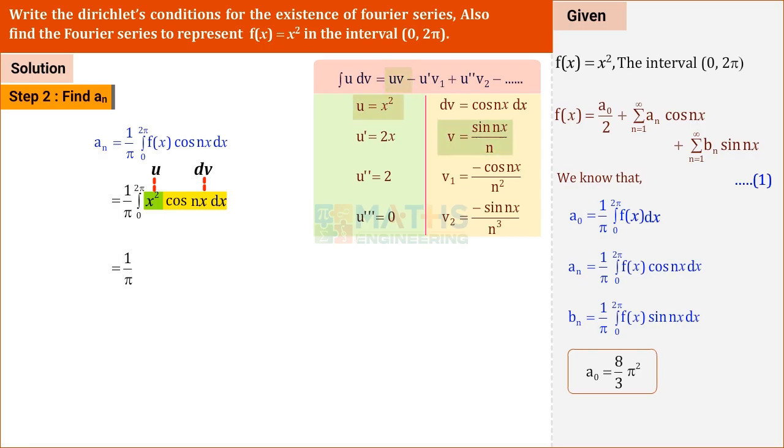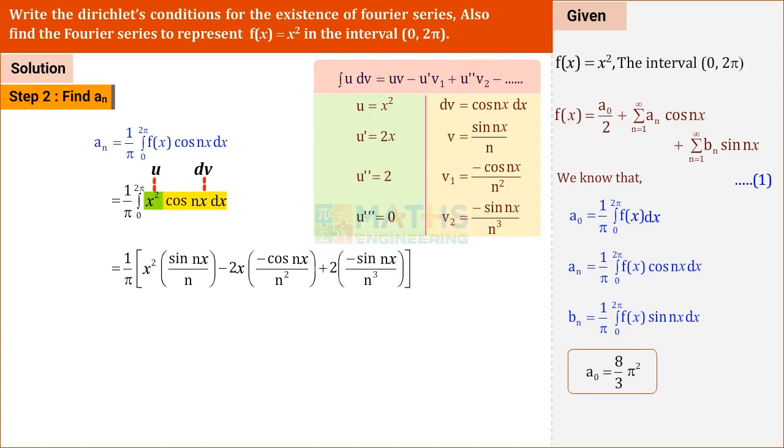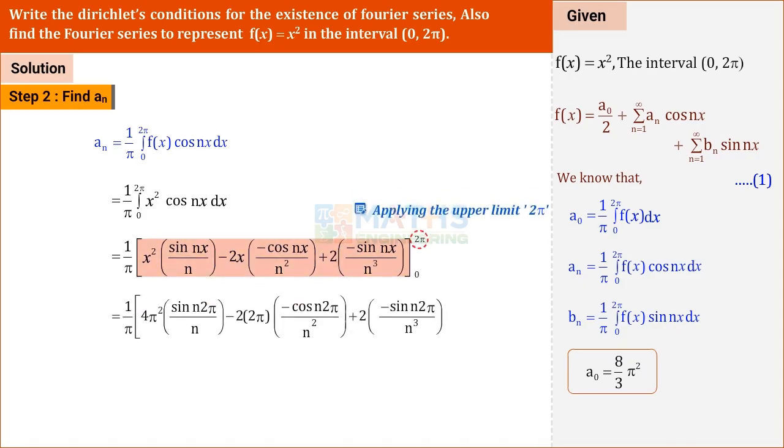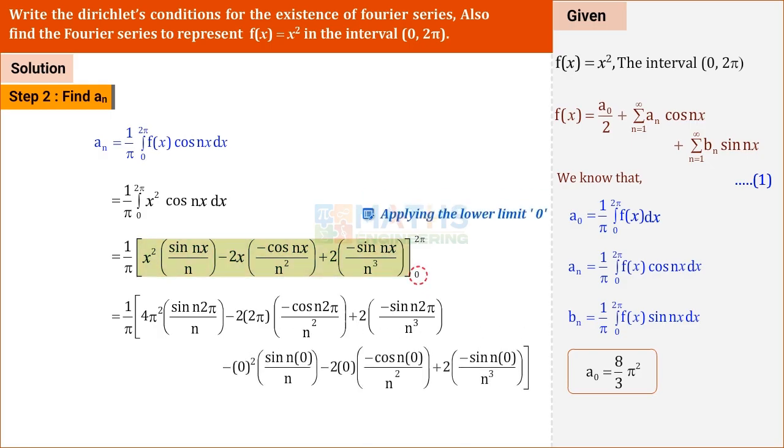Now we are going to substitute all these values in the formula. Replace u value, v value, minus u dash value, v1 value, plus u double dash value, v2 value. Limit varies from 0 to 2 pi. Substitute the upper limit 2 pi in the place of x, minus lower limit 0 in the place of x.